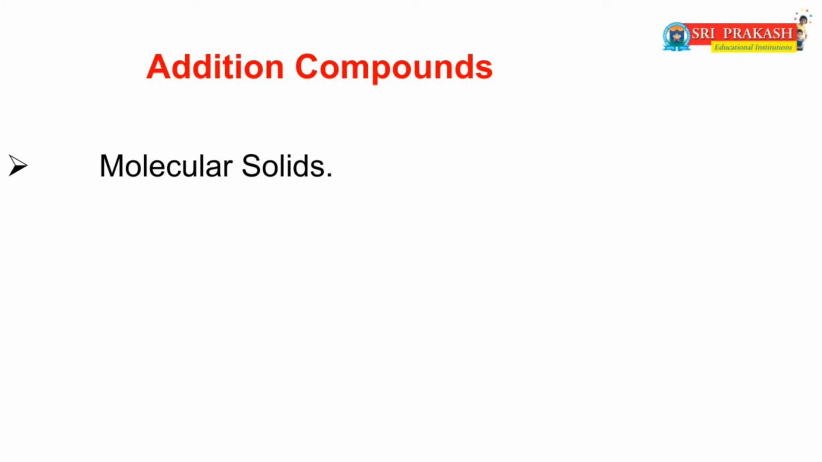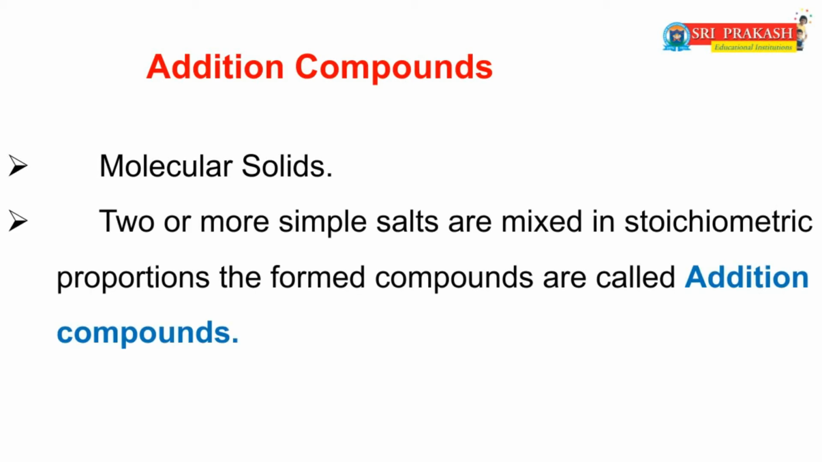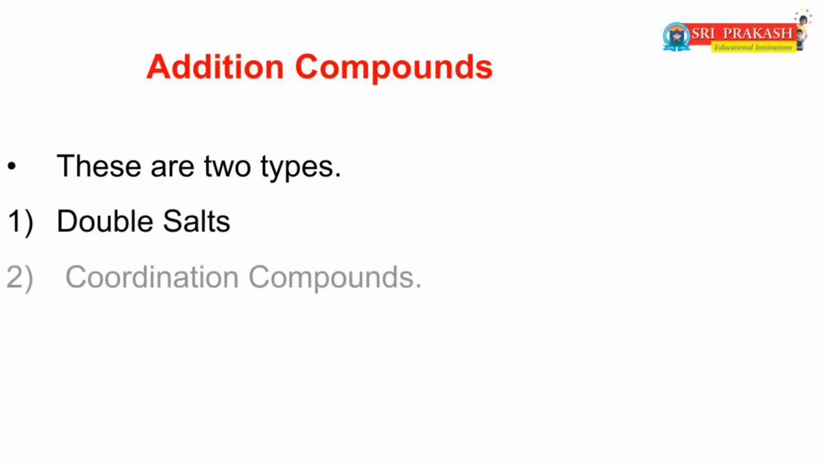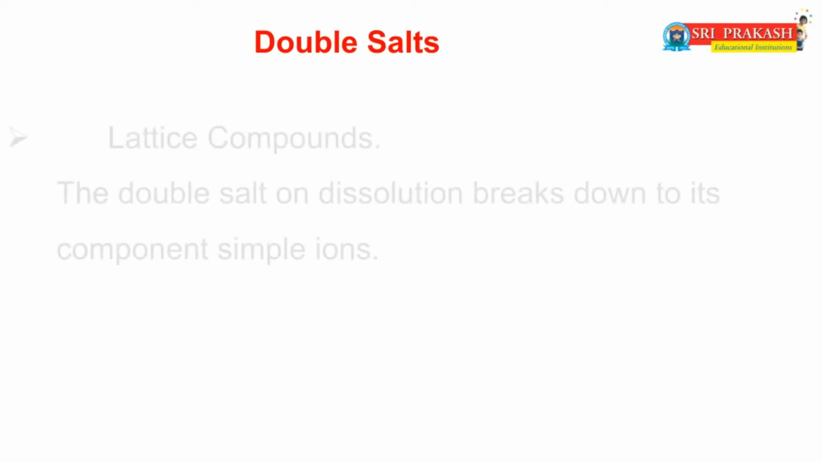Let's see what are addition compounds. These are also called molecular solids. When solutions containing two or more simple salts are mixed in stoichiometric proportions, then the formed compounds are called addition compounds. These are mainly two types. The first one is double salts, second one is coordination compounds. First of all, I will discuss the double salts.